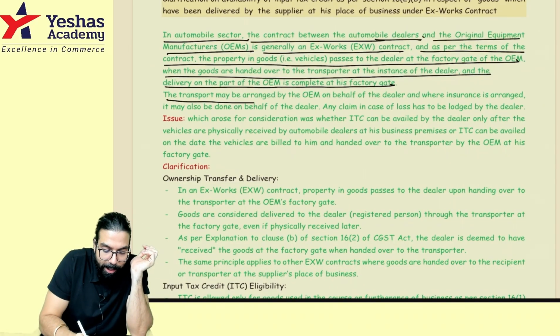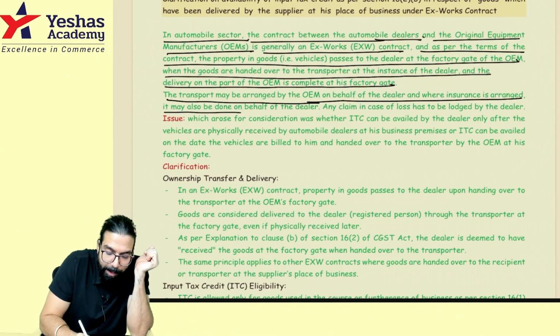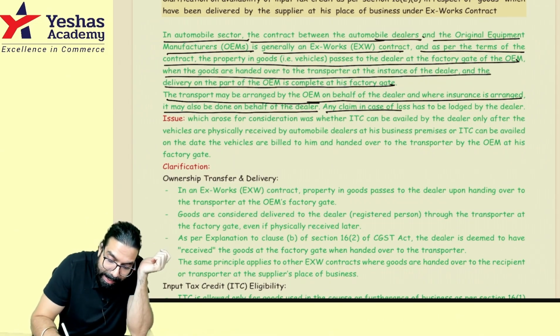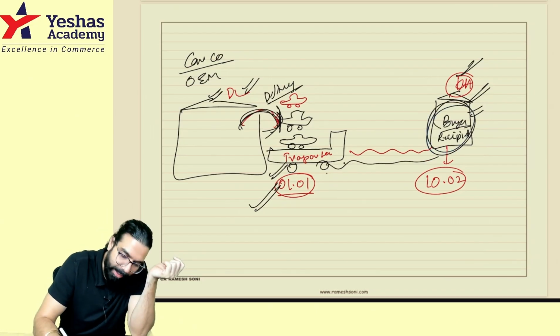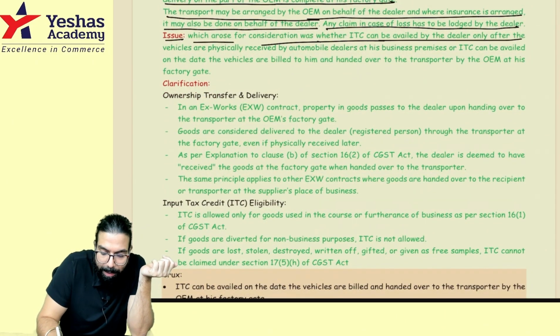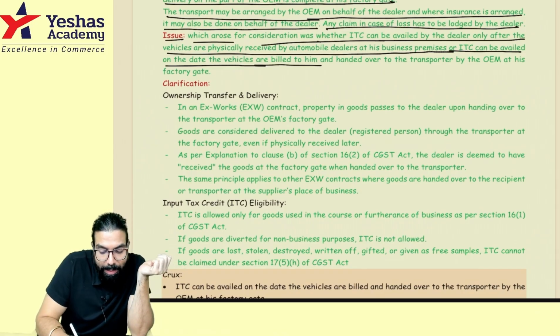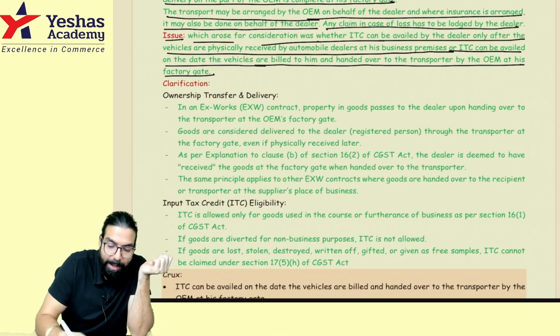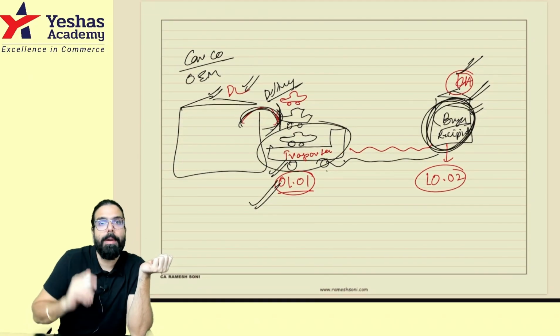In this scenario, the transport may be arranged by the OEM on behalf of the dealer, where insurance is also arranged on behalf of the dealer. Any claim for loss has to be launched by the dealer. It means any loss on the way is the buyer's loss. The issue which arose was whether ITC can be availed by the dealer only after the vehicles are physically received at the automobile dealer's business premises, or ITC can be availed on the date the vehicles are built and handed over to the transporter by the OEM at its factory gate. Can ITC be taken when goods are handed over, or does it have to actually reach my physical premises?